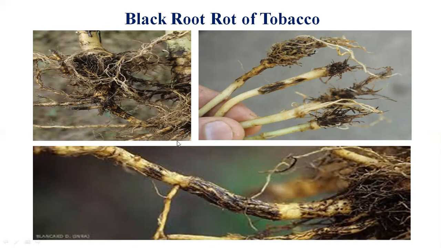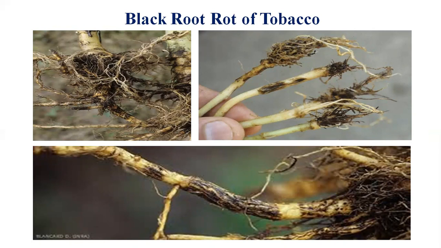Then externally, the symptoms are sickness of the leaves, chlorosis of the leaves, drying of the leaves, and heavy defoliation of the leaves. If you uproot the plant and see such a blackish appearance, then you can identify the black root rot. So this is about the black root rot of tobacco, which ultimately causes rotting and wilting of the plant, causing heavy losses to the farmers.